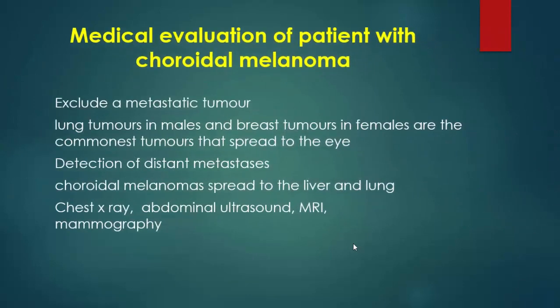Medical evaluation of these patients includes: we should exclude metastasis from any part of the body, like the lung and breast. Metastatic workup should be done in the form of chest X-ray, abdominal ultrasonography, MRI, and mammography. We also should evaluate if there is extension or metastasis from choroidal melanoma to different parts of the body, like the liver and the lung.